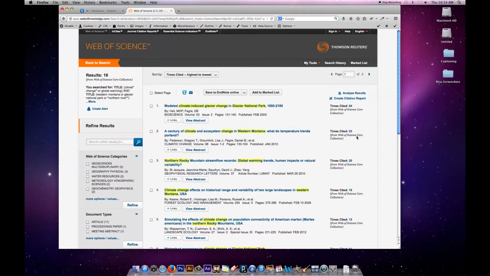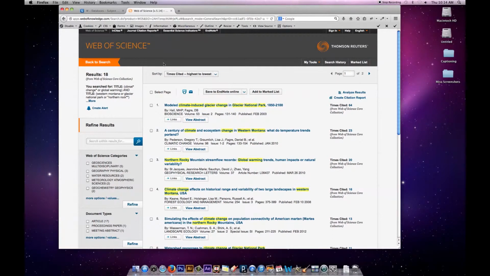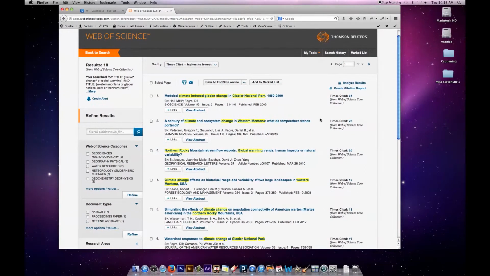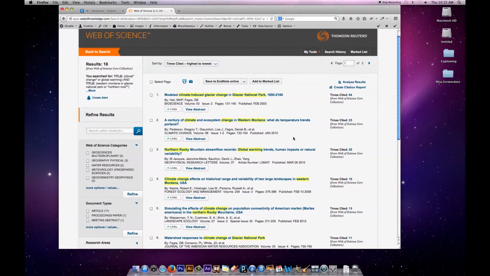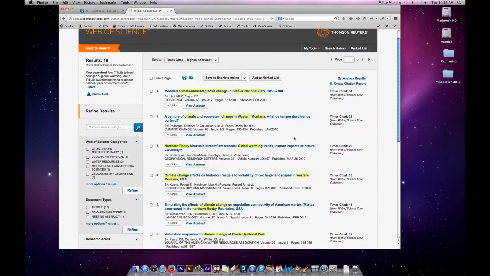So instead of 400 results, I'm going to greatly narrow my search. Now I only have 18, but when I look at these results, and I've still got it sorted by my last choice, which was times cited, all of these look right on topic with global warming and western Montana ecosystem. So I'm very happy with the relevance of this search.